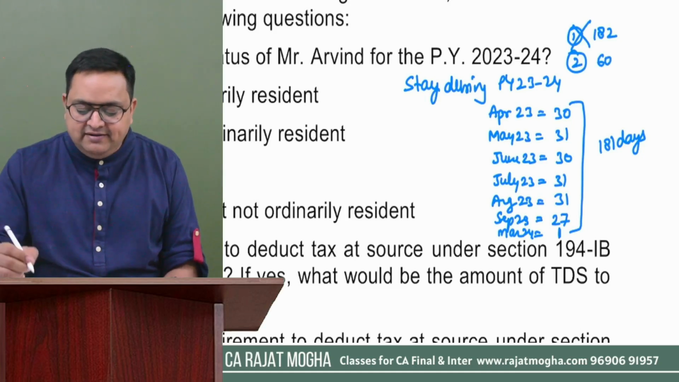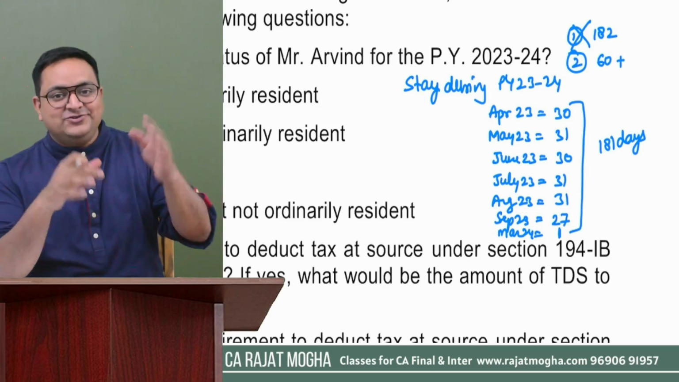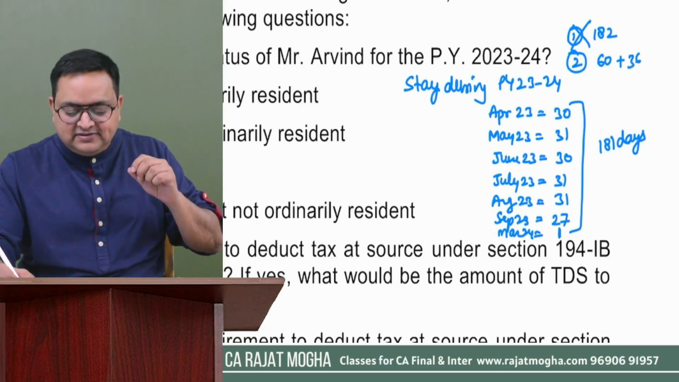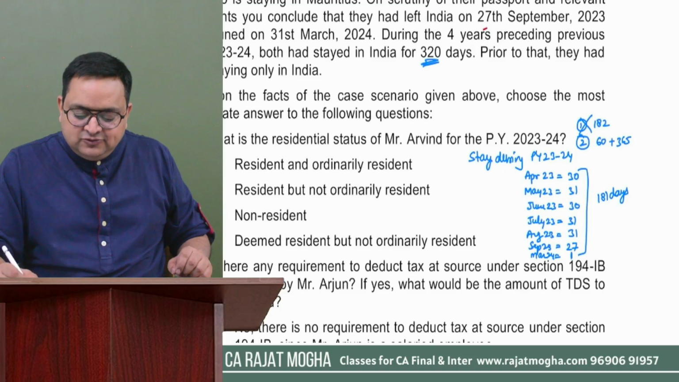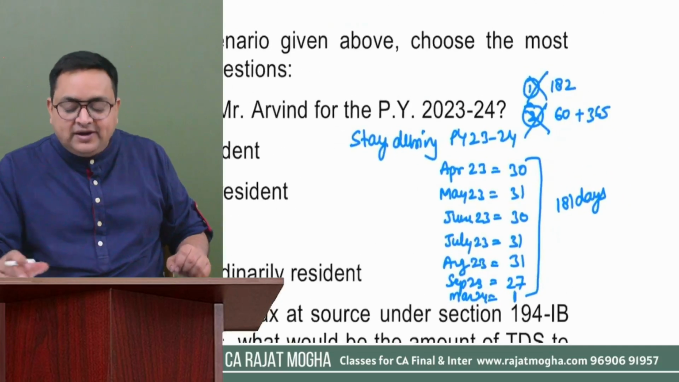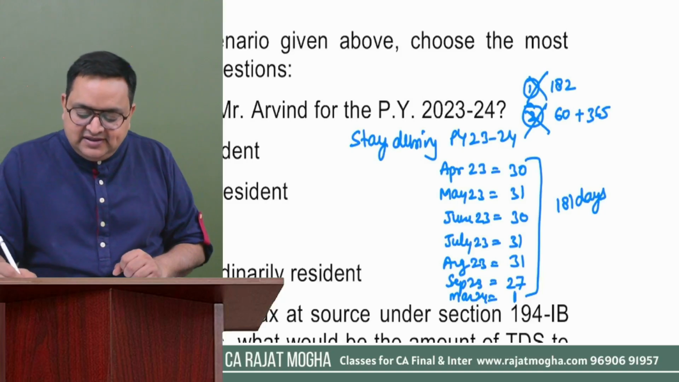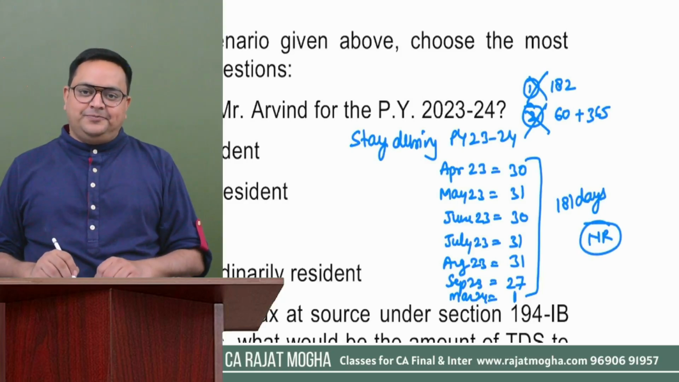He was there for 181 days. But the second condition also says that the person should be in India for 60 days, and in the past 4 years, he should be there for 365 days. But in the past 4 years, he was there just 320. So my second condition is also not getting satisfied. I will say that this person is a non-resident.